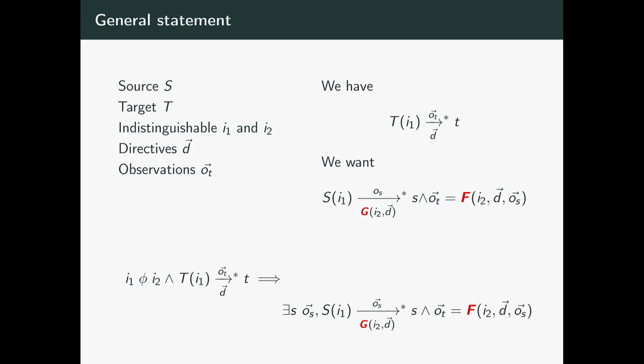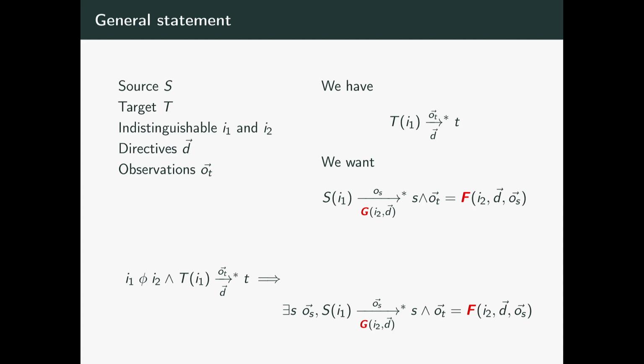The general statement of the proofs is that we have a source and a target programs S and T. We have a pair of indistinguishable inputs, that is, they coincide in their public data, I1 and I2. And we have an execution of the target on the input I1 under these directives D, meaning this prediction behavior.